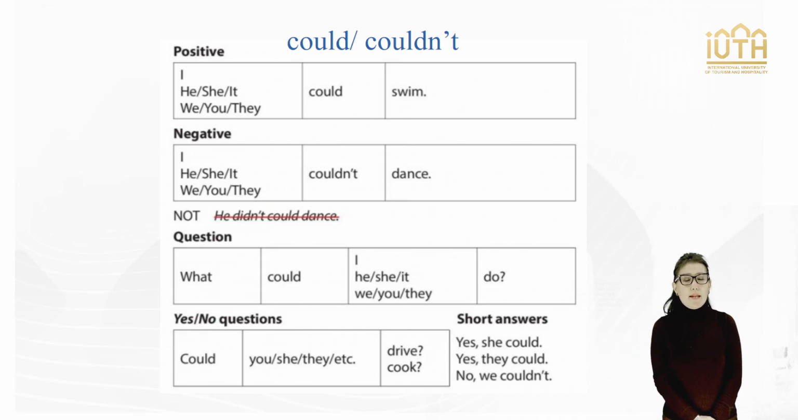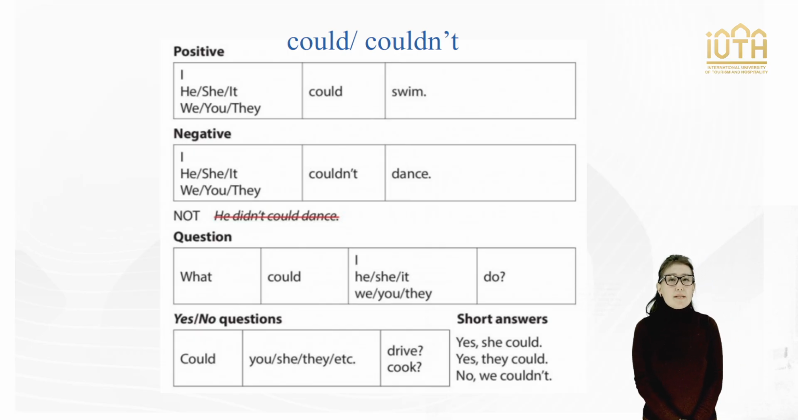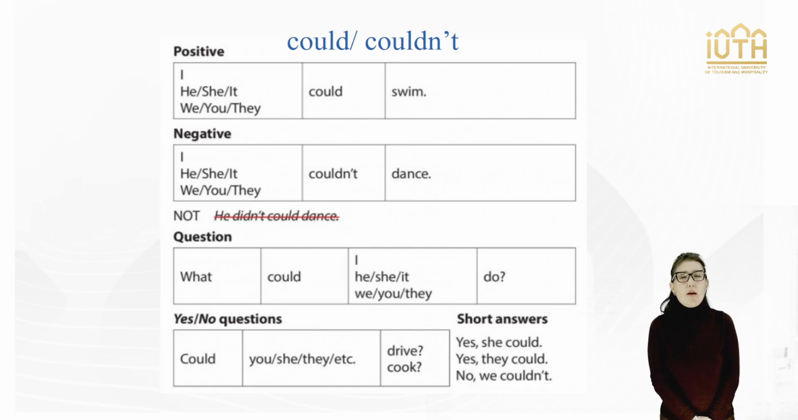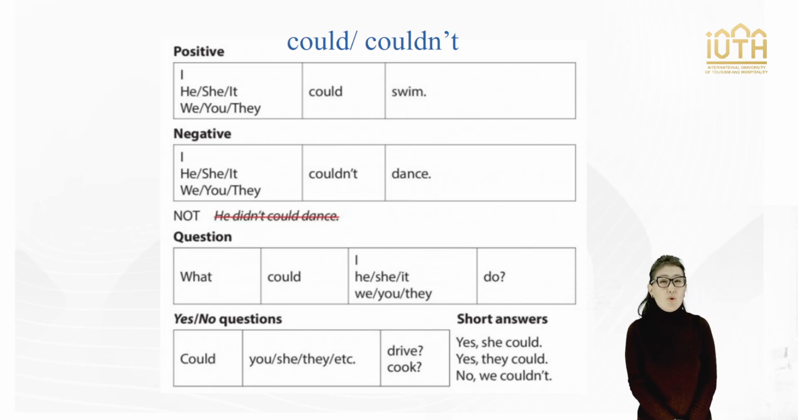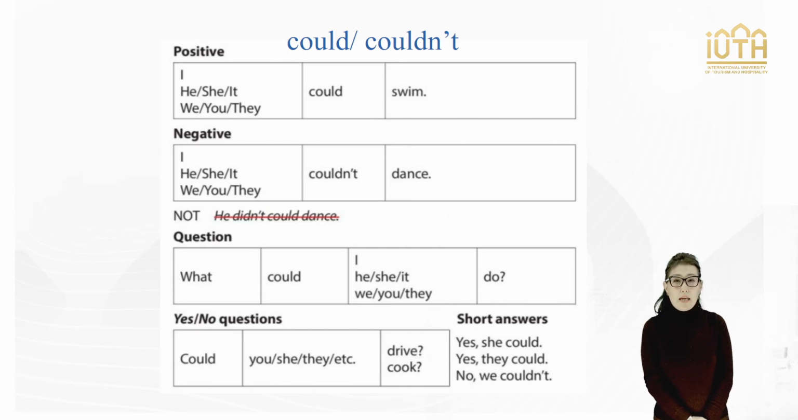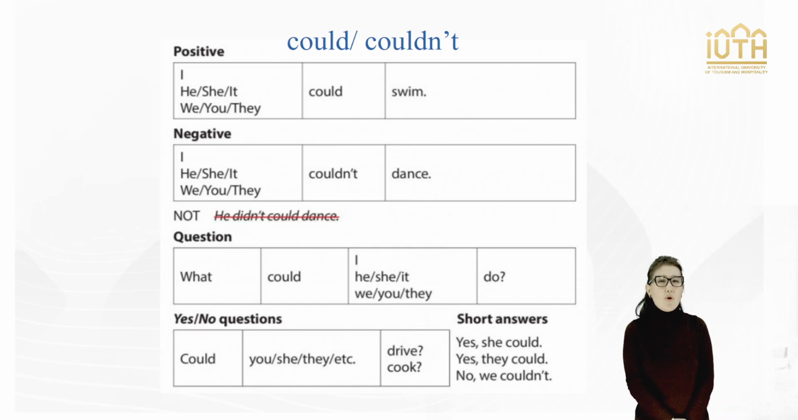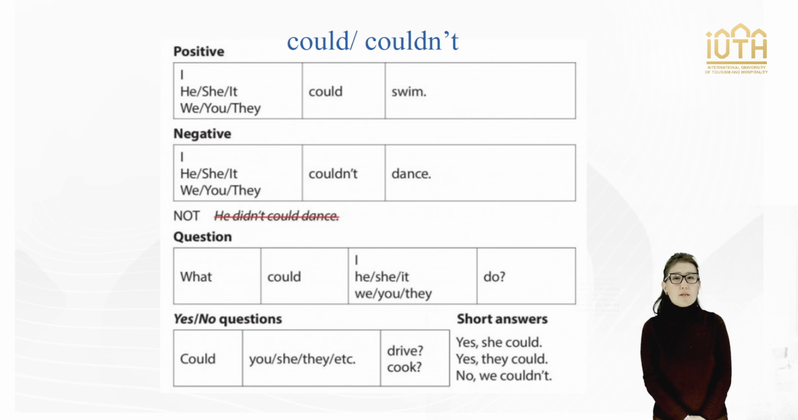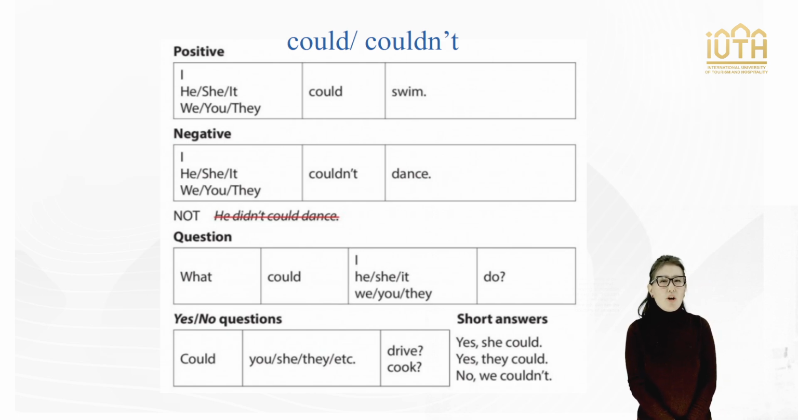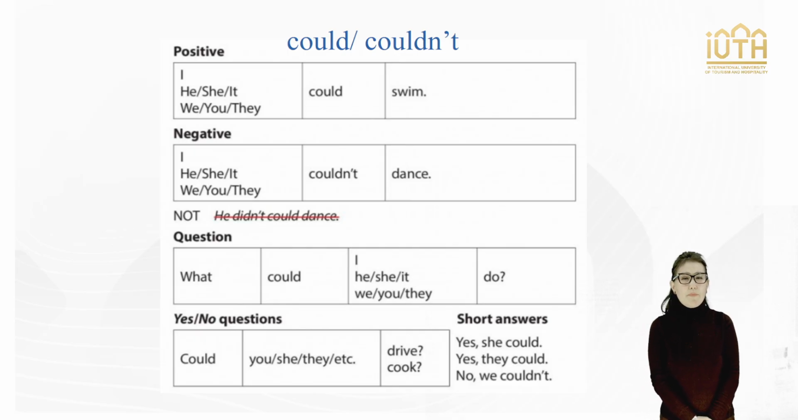Next slide, could and couldn't are forms of the modal verb can. Here is how they are used. First, could: ability in the past. It expresses past ability or skills. For example, when I was younger, I could run very fast. Couldn't: inability or impossibility. It indicates a lack of ability to do something or that something is impossible. For example, I couldn't swim when I was 5. Here you can see the structure of a sentence with could and couldn't.